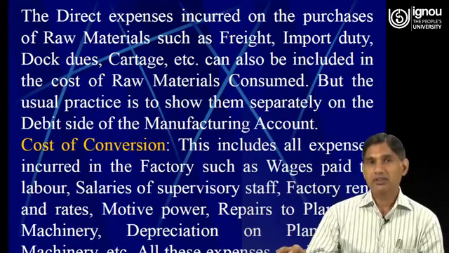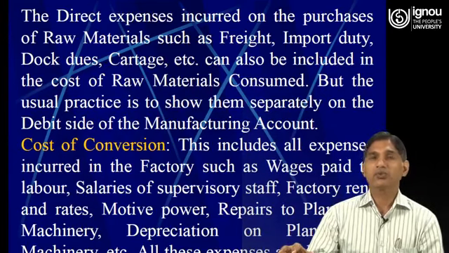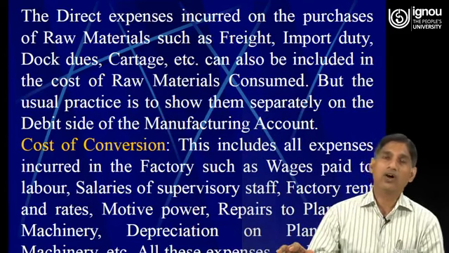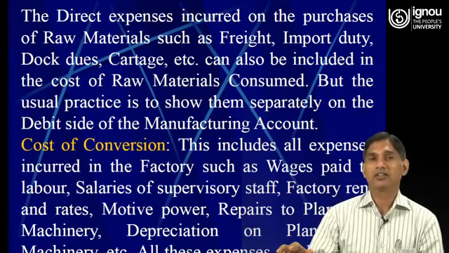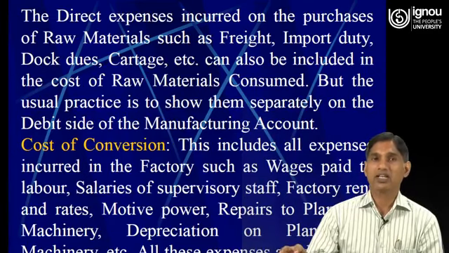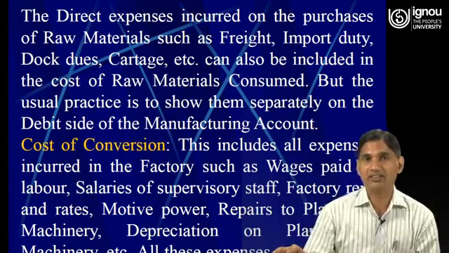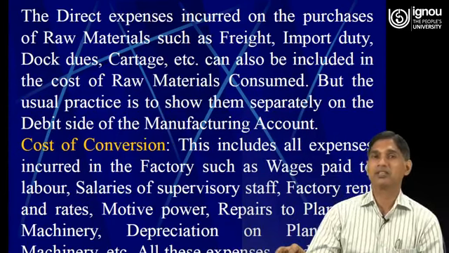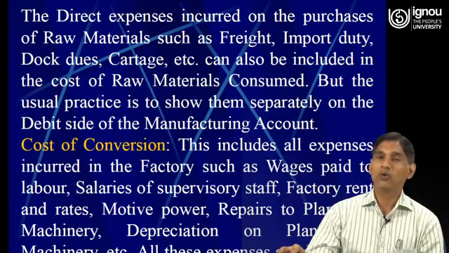So it means the cost of conversion. When we put the raw material into operations in order to convert it into finished goods, the amount that we have spent, such as wages paid to labor, salary of the supervisory staff, factory rent, rates, motive power, repairs to plant and machine, and depreciation on plant, all these expenses are debited to the manufacturing account.